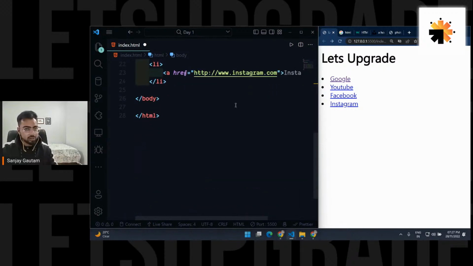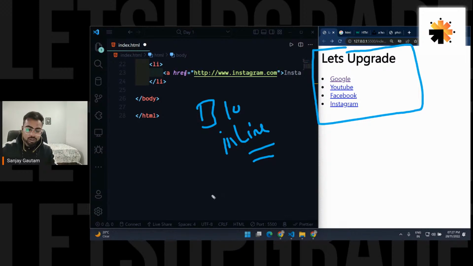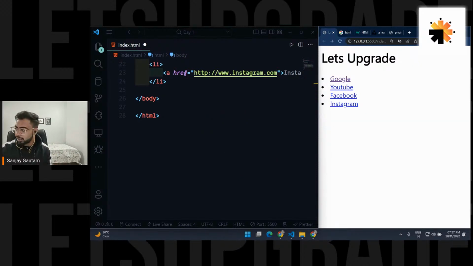Now in tomorrow's session we are going to understand something called block elements and inline elements, and we will also start styling this, because right now it's looking super ugly. So we are going to do something called CSS to make this web page a little bit more appealing.